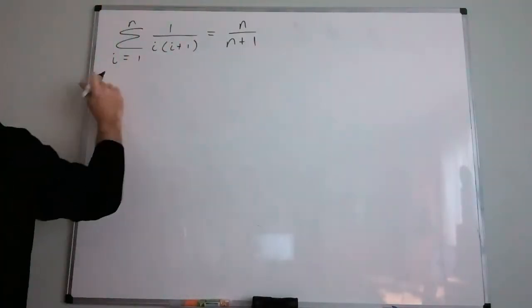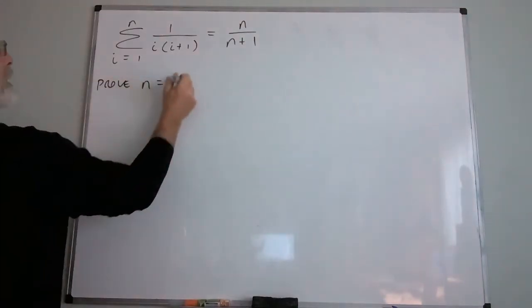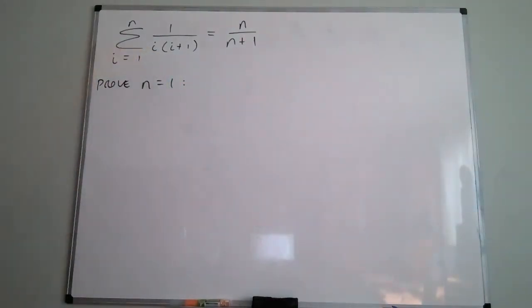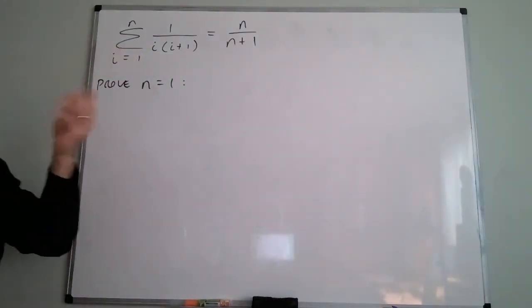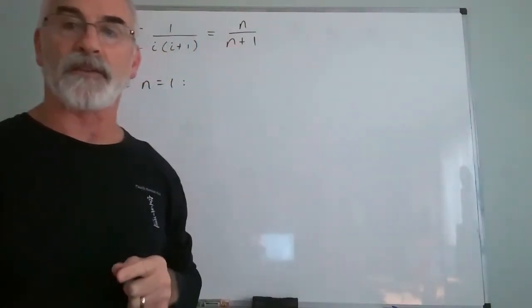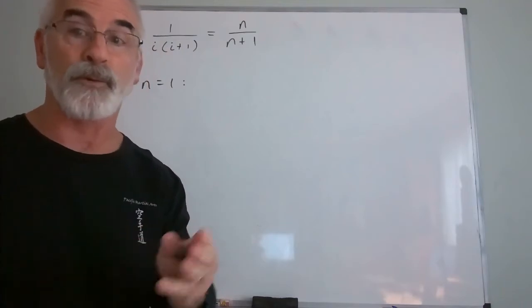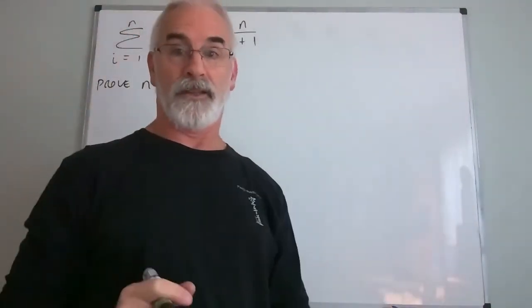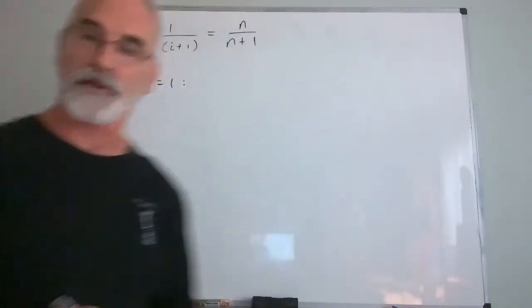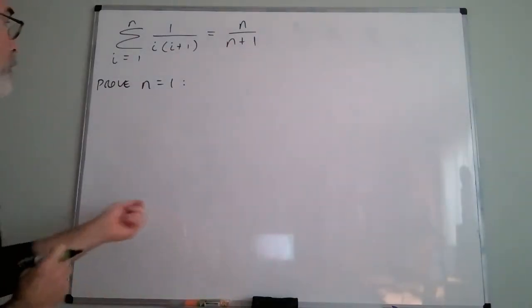So we'll start by proving n equals 1. And again, since it's starting at 1, I go 1. If I'm starting at 0, then I go 0. If I'm starting at 7, then I go 7. Most people make the mistake of saying your first step is always prove n equals 1. No, your first step is prove n equals whatever the first value in your formula is. In these first two cases, that happens to be a 1, but it's not always going to be a 1.